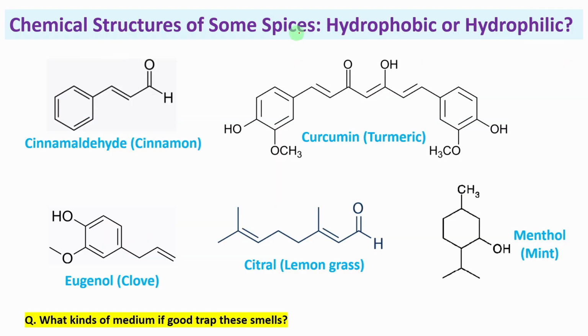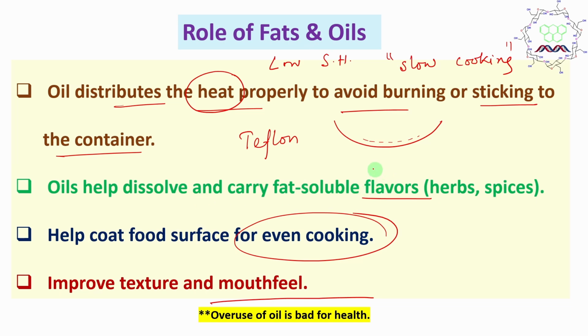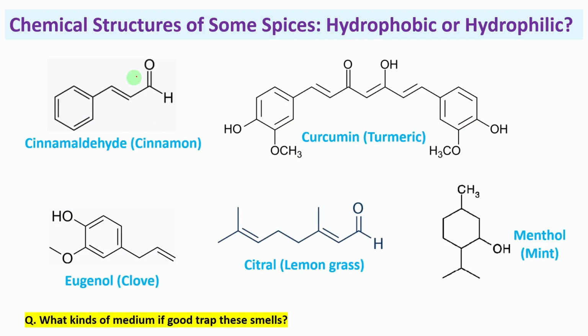Next, if you look at the structure of spices, because I told that it helps to retain flavors, herbs and spices. If you look at this type of compound, are they hydrophobic or hydrophilic? Look, majority of them are hydrophobic. Now you can say, sir, turmeric, there is a 3 OH group in this molecule. By the way, apart from this, the remaining part is hydrophobic. Now, in order to neutralize your doubt, you can take a little bit of turmeric and the same amount of water and oil and put it. Check the solubility, you'll understand.